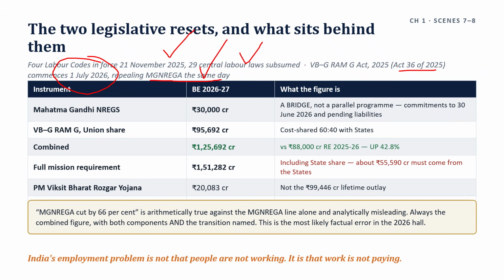And it comes to the money. 30,000 crore under MGNREGS. That's 95,692 crores, VBG Ramji Union share, is 1,25,692 crore combined, together, these three.